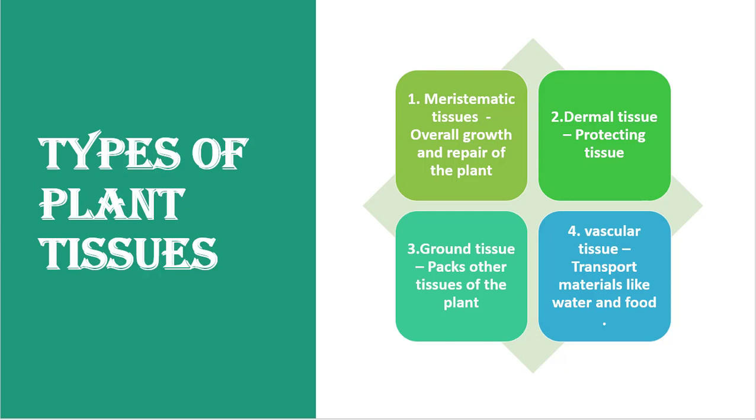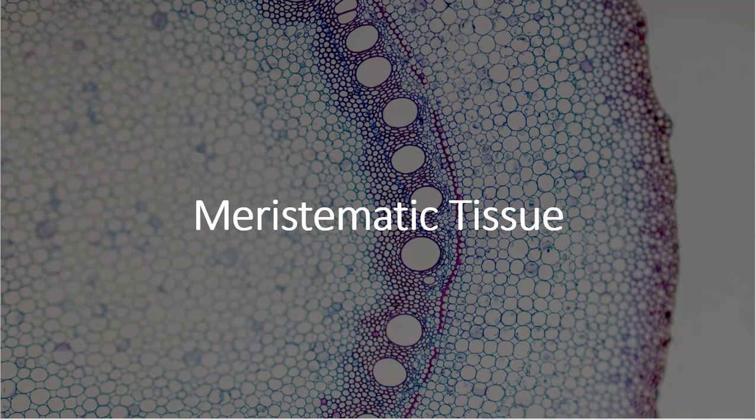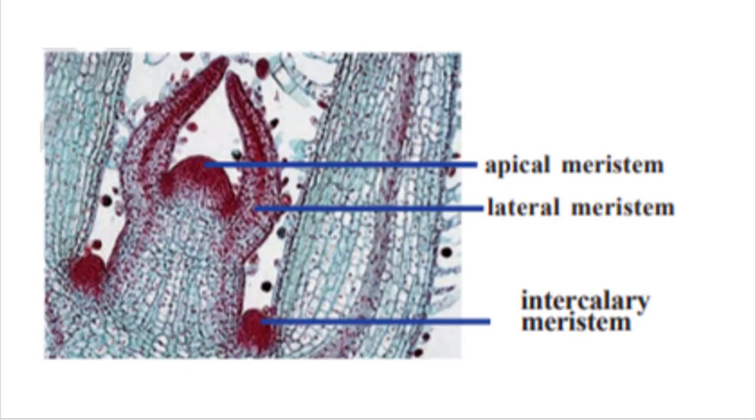First, I want to explain the meristematic tissue. I will tell you the importance of this tissue and where it is located. See this: in meristematic tissue there are apical meristem, lateral meristem and intercalary meristem.